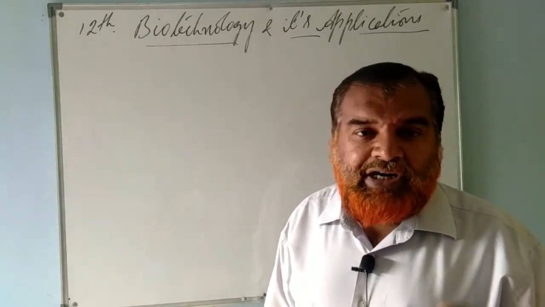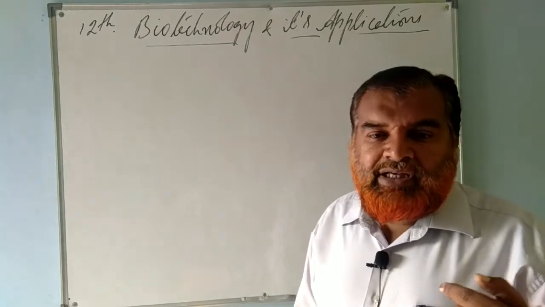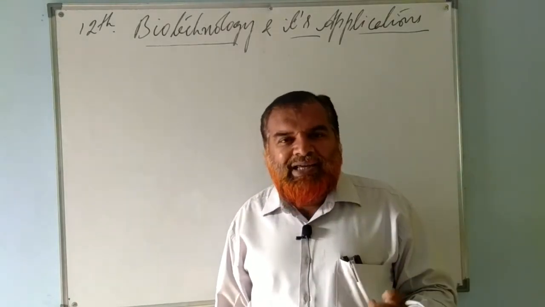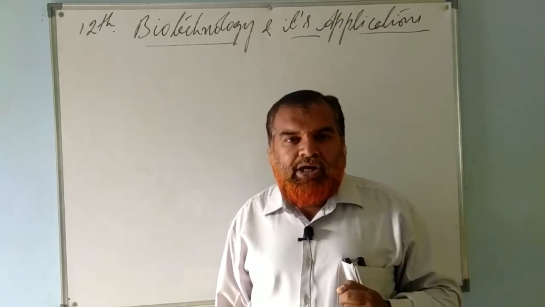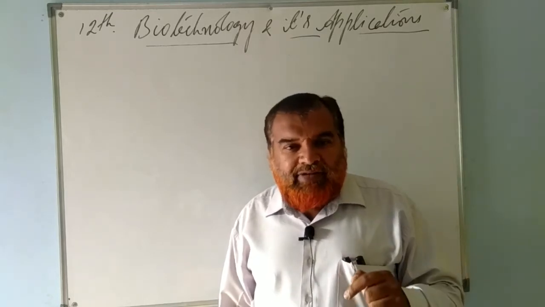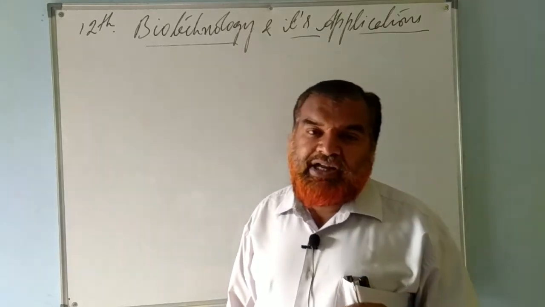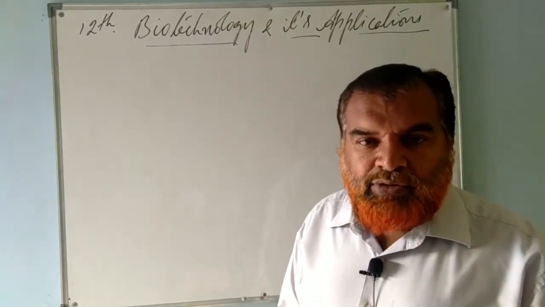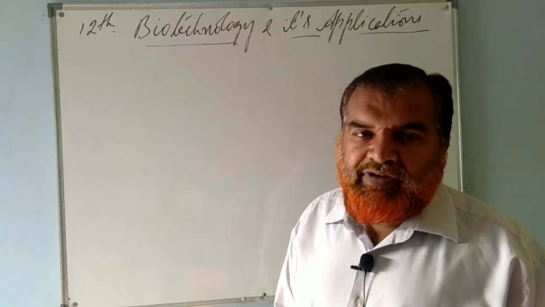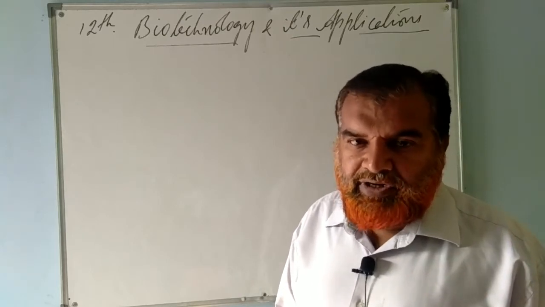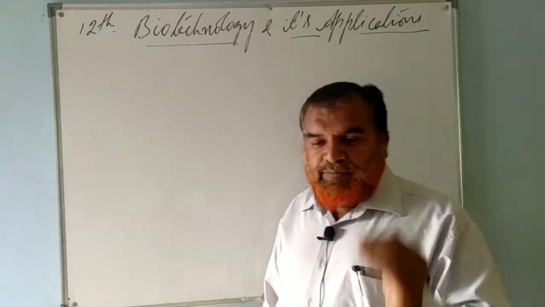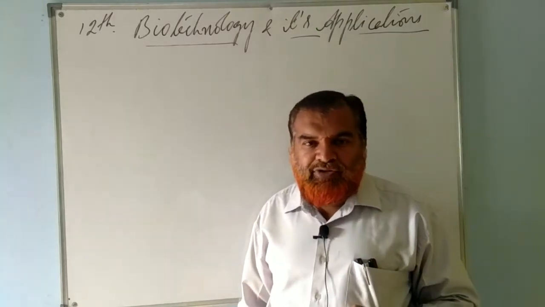Now the question may come, why human genes? Fine, this insulin is produced normally, but in abnormal cases, or in abnormal people, or where an autoimmune disorder is there, where our own beta cells are damaged by our own immune cells, by our own antibodies, or genetic disorders, or inherited characters that lead to less production, hyposecretion, of insulin.